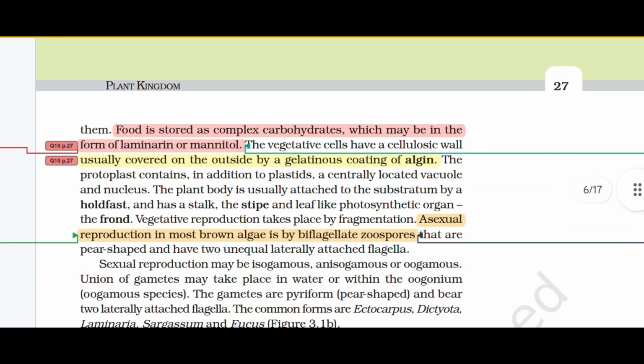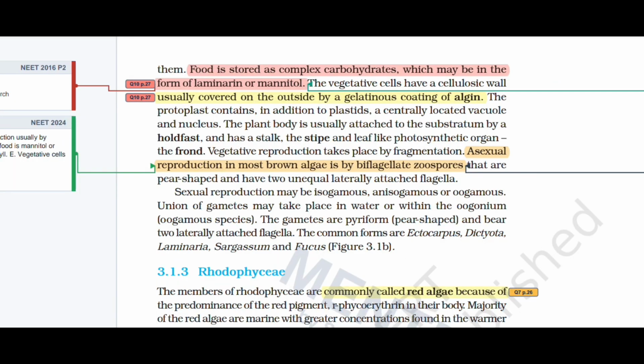Food is stored as complex carbohydrates, which may be in the form of laminarin or mannitol. The vegetative cells have a cellulosic wall, usually covered on the outside by a gelatinous coating of algin. The protoplast contains, in addition to plastids, a centrally located vacuole and nucleus. The plant body is usually attached to the substratum by a holdfast, and has a stalk, the stipe, and leaf-like photosynthetic organs, the fronds. Vegetative reproduction takes place by fragmentation.